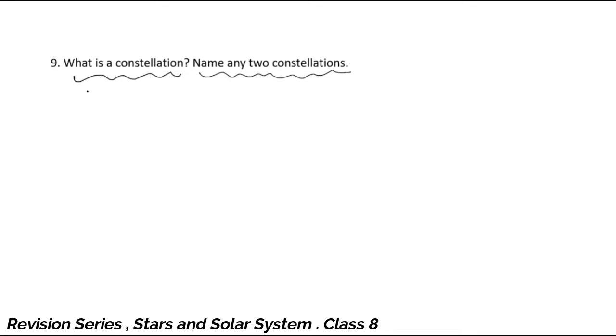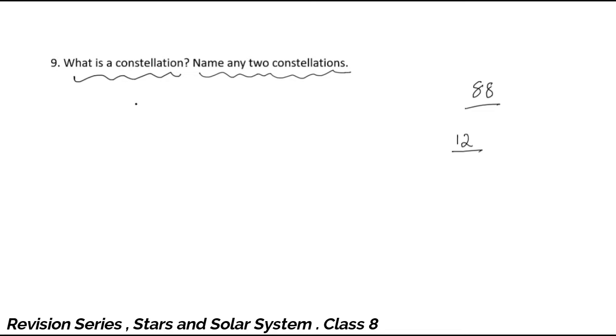Well, we have already studied about the constellation and seen the different constellations which are seen in the sky. There are 88 constellations which were named by our ancestors, and 12 of those constellations are taken as zodiac signs. We call them rashis, such as Leo. So there are 12 such constellations.